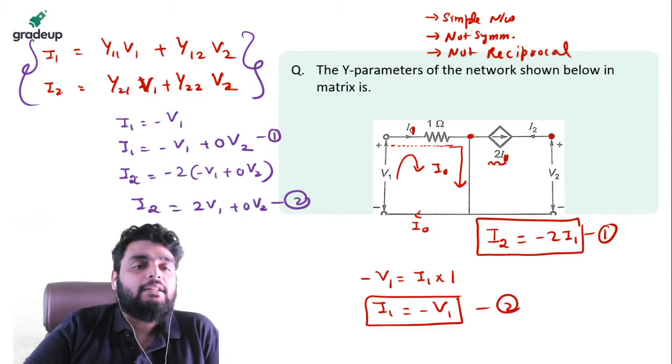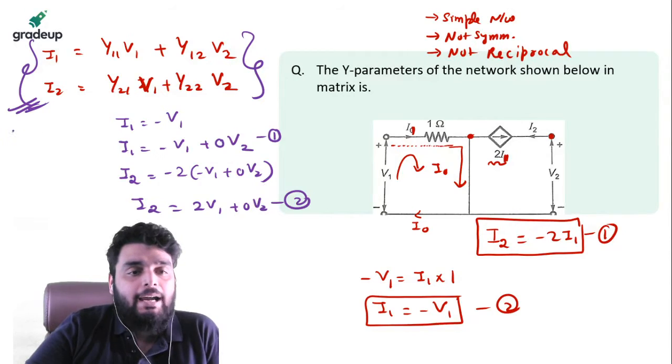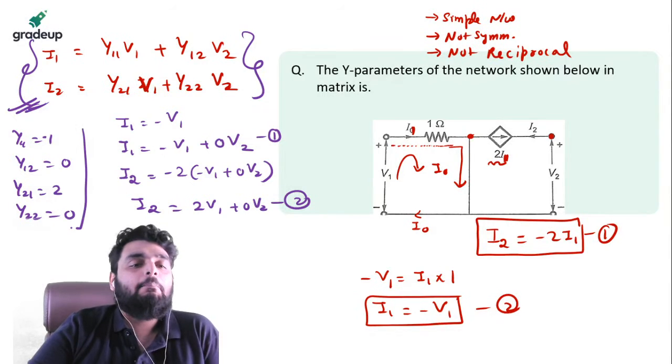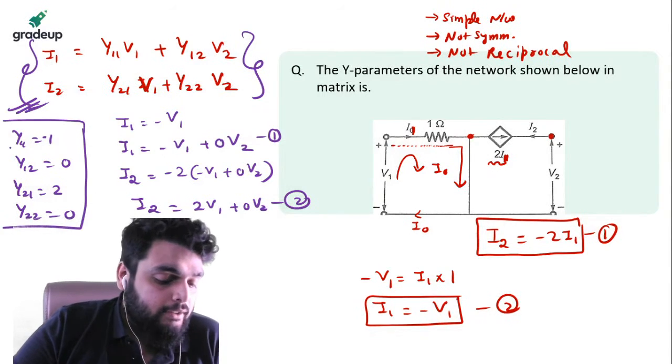Now compare these two equations with these two equations. You will see y11 is minus 1. Y12 will be 0. Y21 is equal to 2 and Y22 is equal to 0. Simple question. Yes or no?